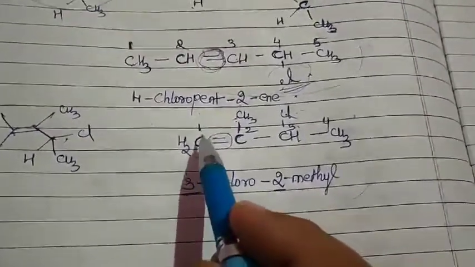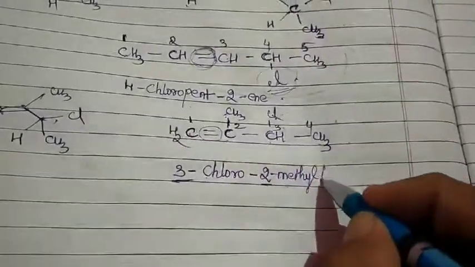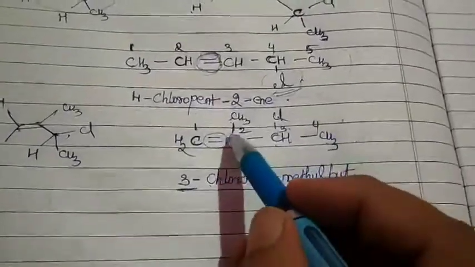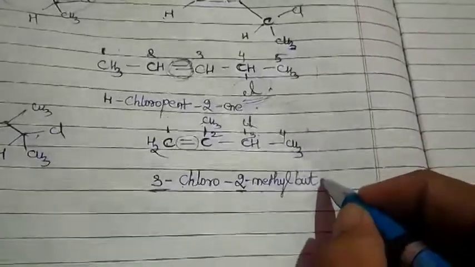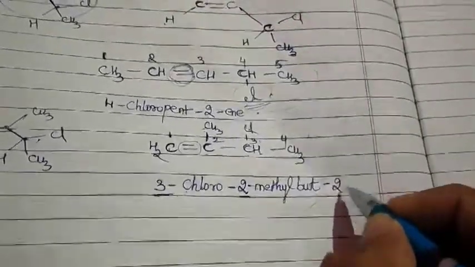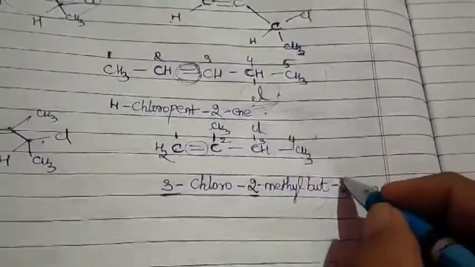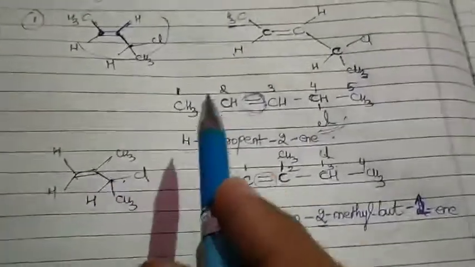Number of carbon atoms. 1, 2, 3, 4, which means what? But. Then you have to give your primary suffix, that is what type of bond it is having. But, the second position I am having my ene. Sorry, not the second, first position. But-1-ene. Here also we did the same thing. The first part we had to check.